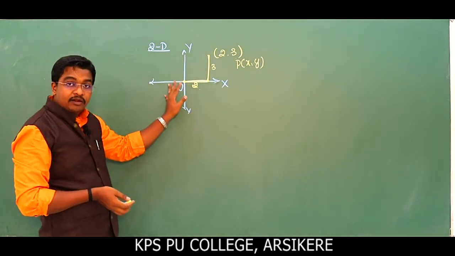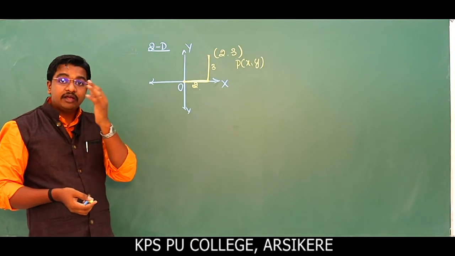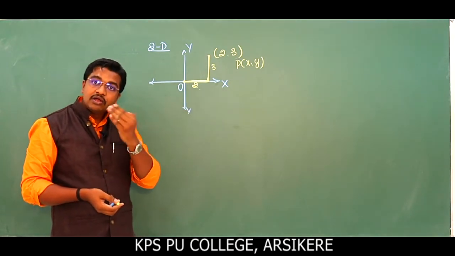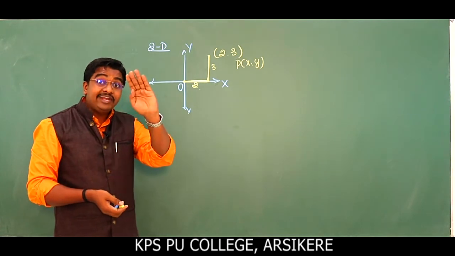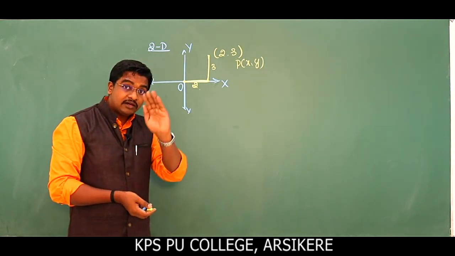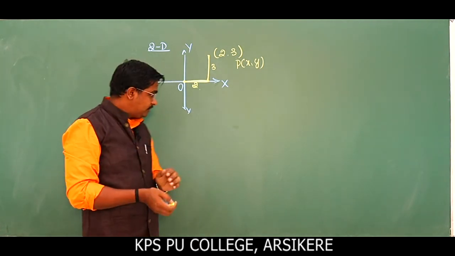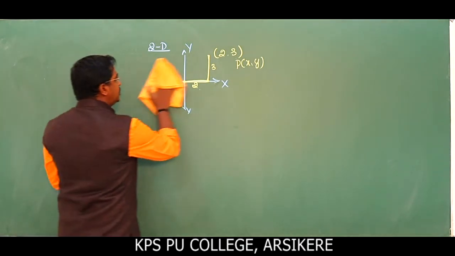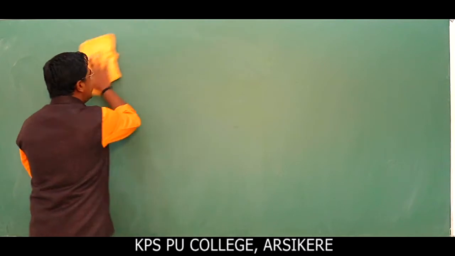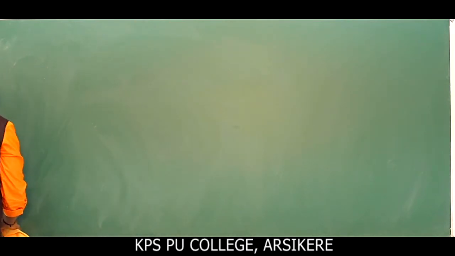The Cartesian plane is divided into 4 parts, that is the first quadrant, second quadrant, third and fourth quadrant, whereas three-dimensional geometry is divided into 8 octants. Next, now let's discuss three-dimensional geometry and discuss what the points look like.